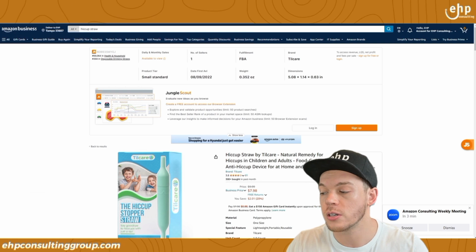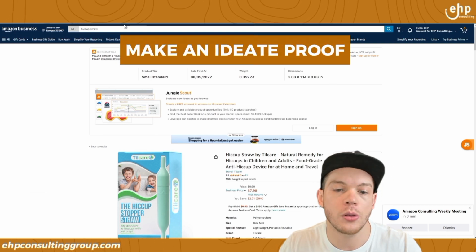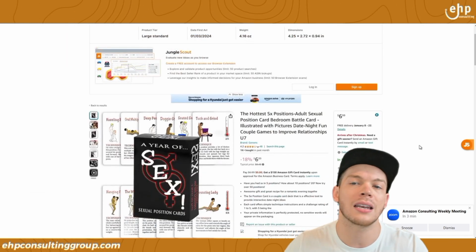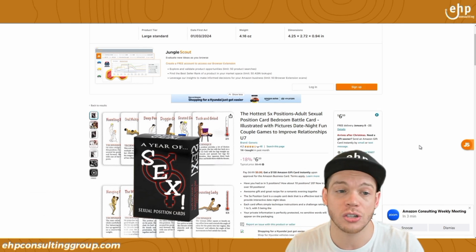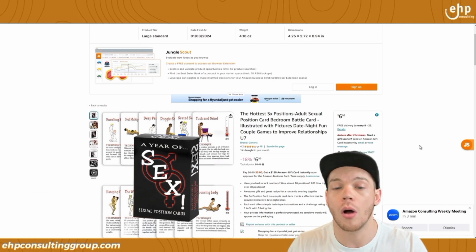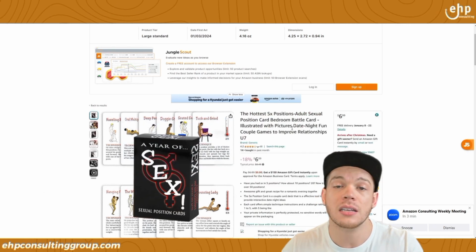Number 2 is going to be making it idiot proof. I keep telling you that. That's why I took the screenshots, and that's why I even highlighted the section on the policy that this product was violating. You need to make it idiot proof.